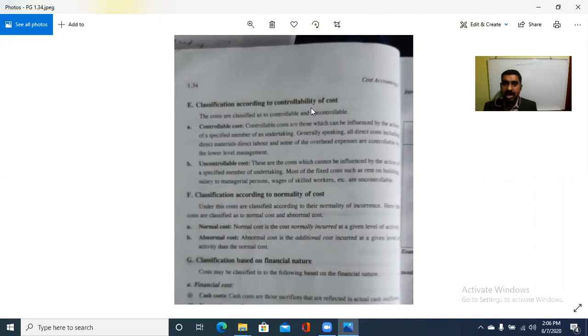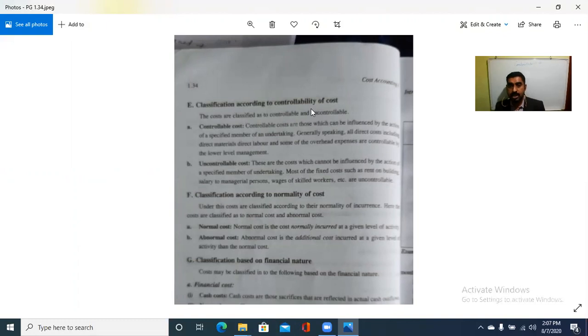Controllable costs are those which can be influenced by the action of a specified member of an undertaking. Generally speaking, all direct costs, including material, labor and some of the overhead expenses, are controllable by lower level management. So if we can control the cost, that is controllable cost. If it cannot be controlled, that is uncontrollable cost. From the word meaning itself, you people familiarize this.